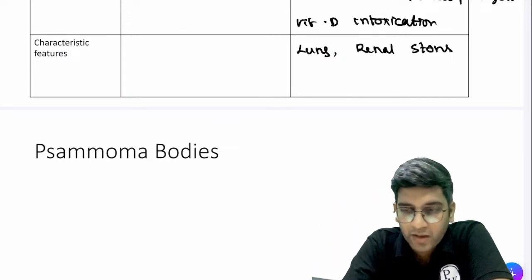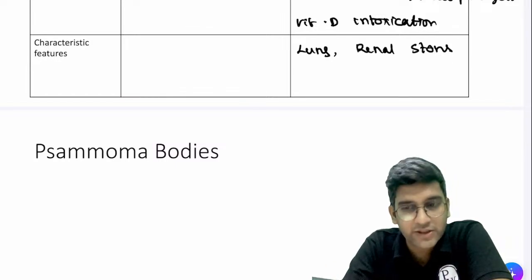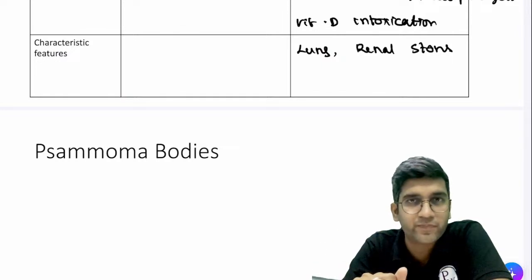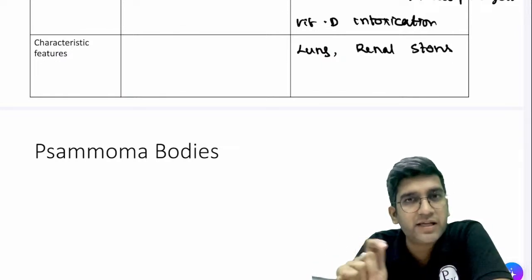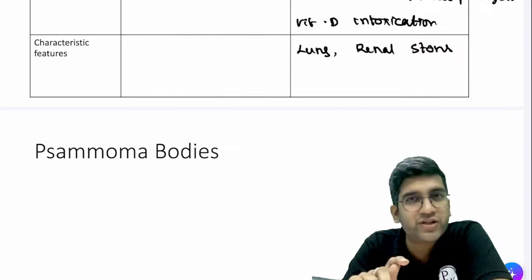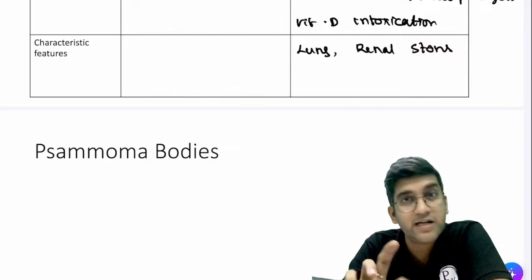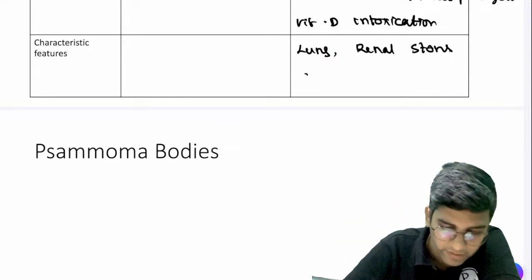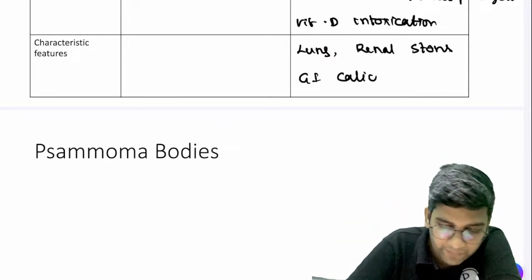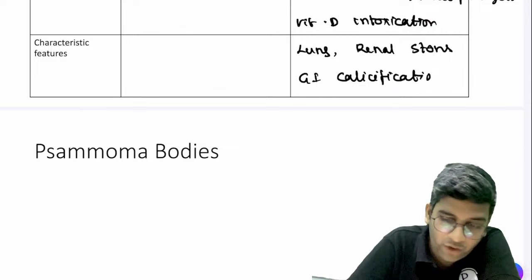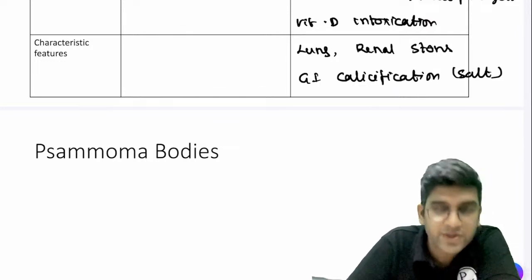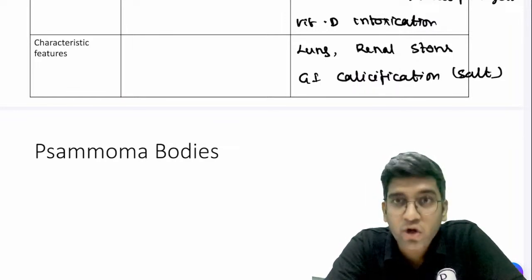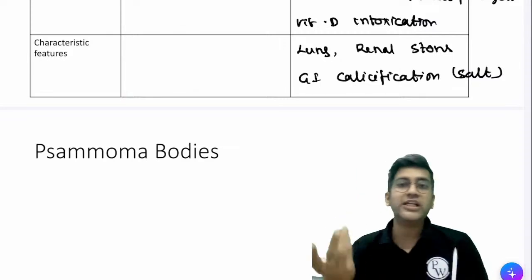So can I say when the calcium in the vessels goes through my GI capillaries or GI arteries, there's a very high basic pH? There's lots of bicarbonate secretion in the pancreas. Is there a possibility to form carbonate, bicarbonate there? Yes. So GI calcification also is common, because it can form salts here. The salt formation is more, there's more chance of it to get deposited. I am not telling that in other places it won't. These are preferred locations, right?